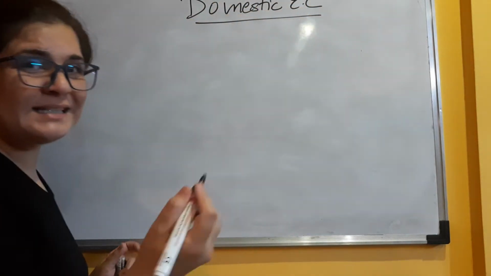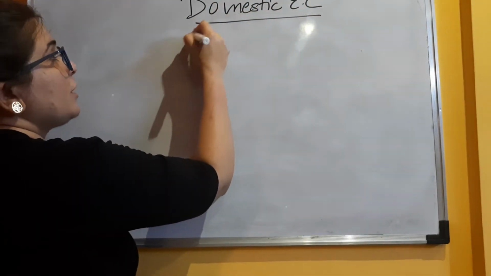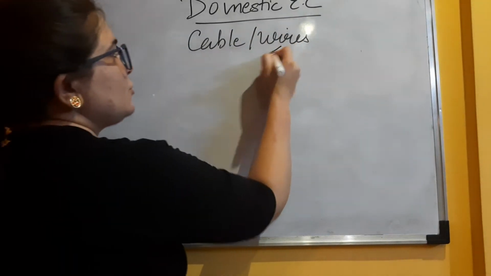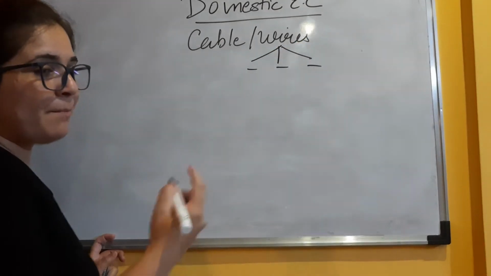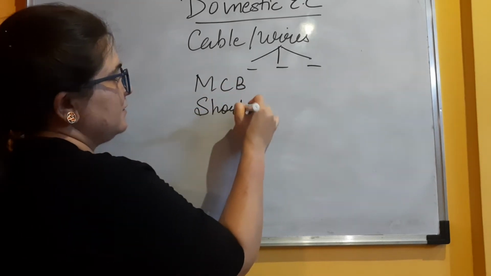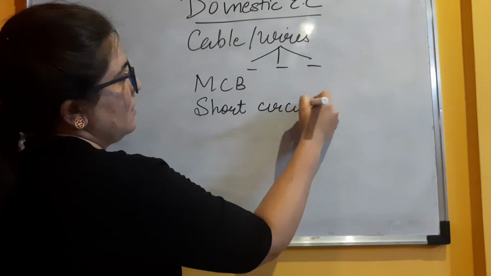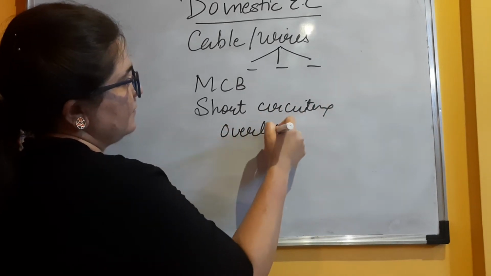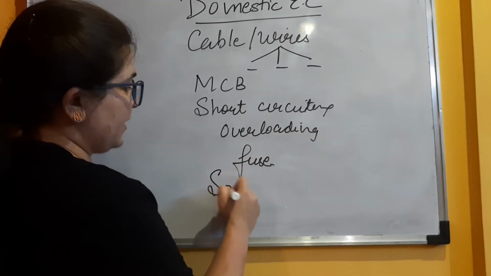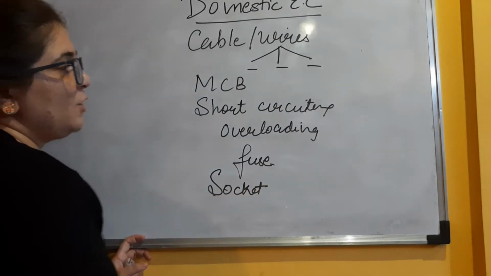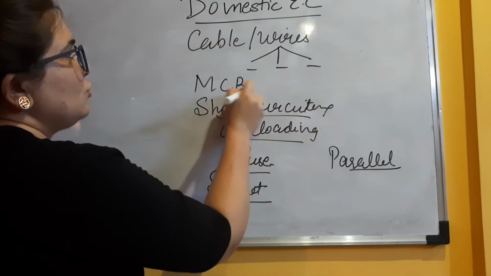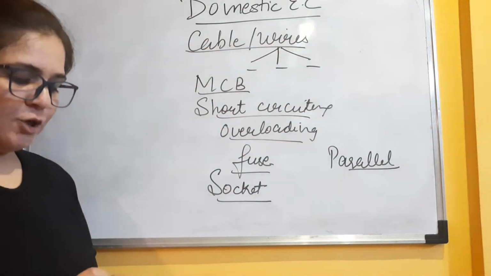So the things that we are going to talk about today in domestic electric circuit are cable and wires. Also the three types of wires that we are going to talk about. Apart from that, we are going to talk about MCB, then short circuiting, overloading, fuse, right? Then we have socket. Then why do we have a parallel circuit at a domestic level? So these are the important things that we are going to cover in a domestic electric circuit.